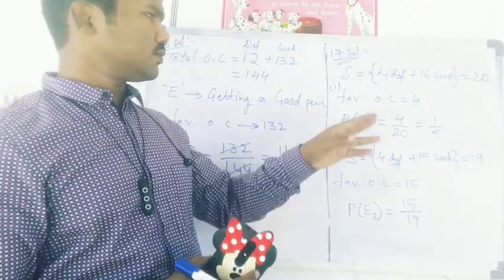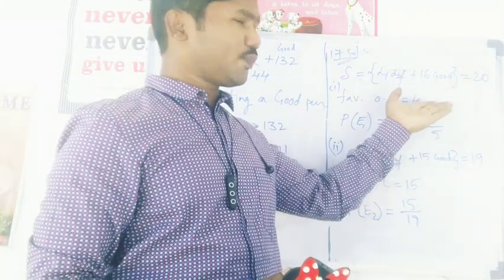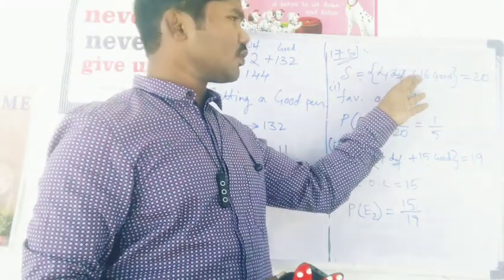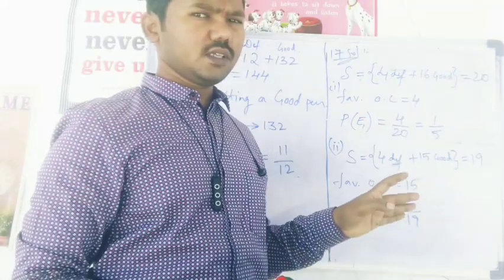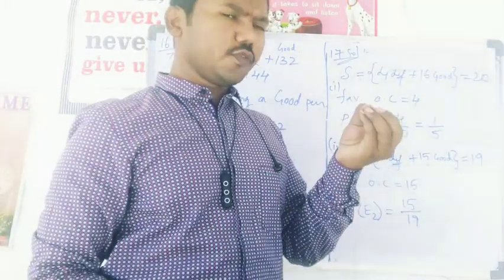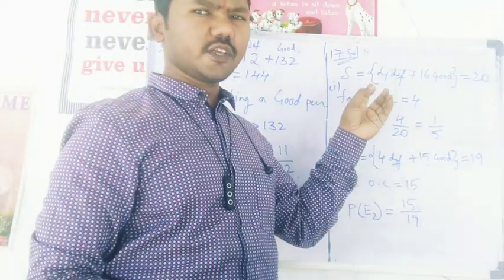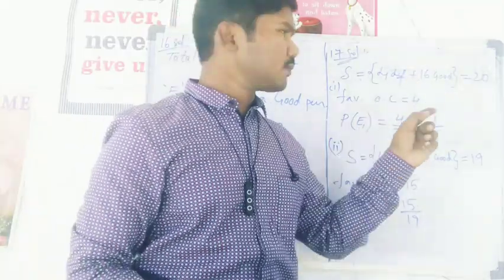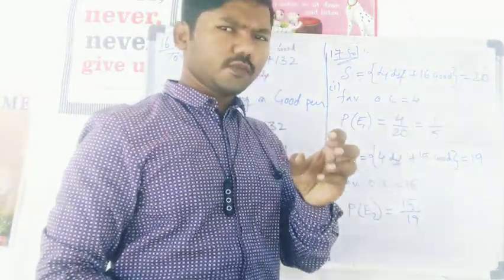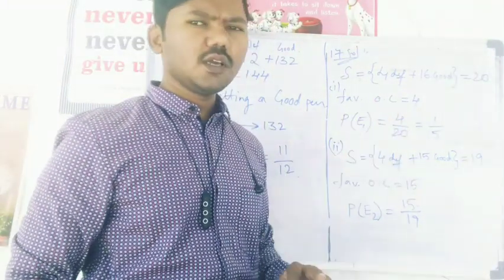In this type of question you have to be careful about replacement. 4 defective and 16 good ones were there. One you have taken out in one event, one trial you have done. You found that your event is not successful, meaning in this case we were expecting a defective bulb, but you got a good one. That good bulb, after finding it is good, you kept aside. You did not mix it in the box.